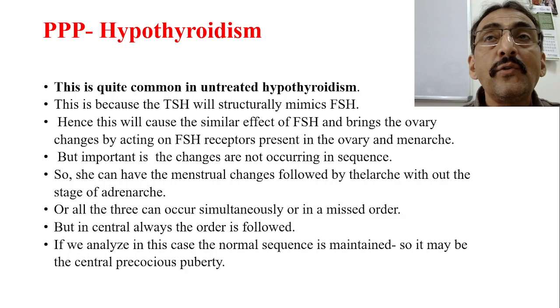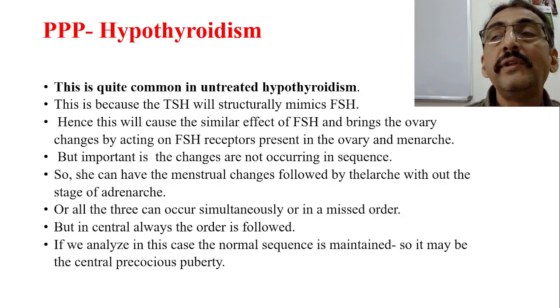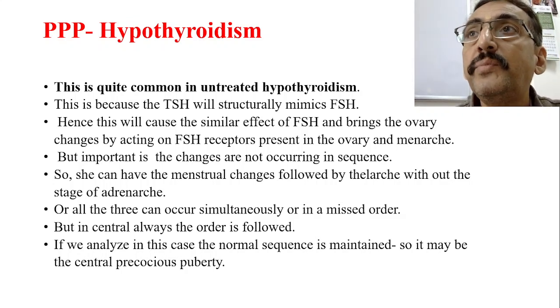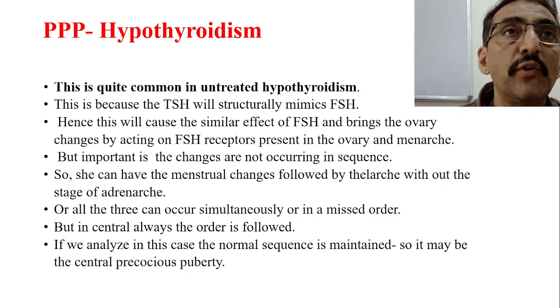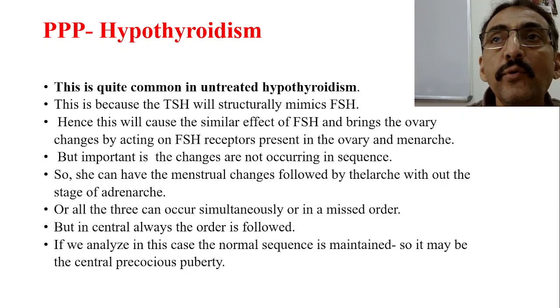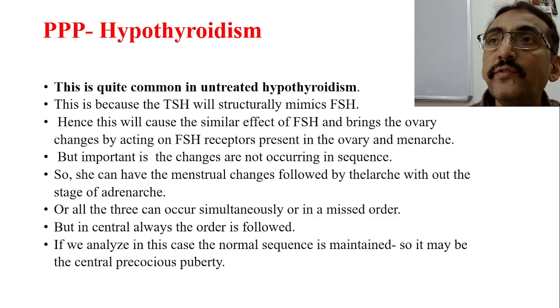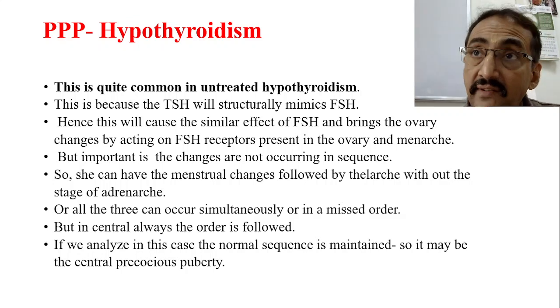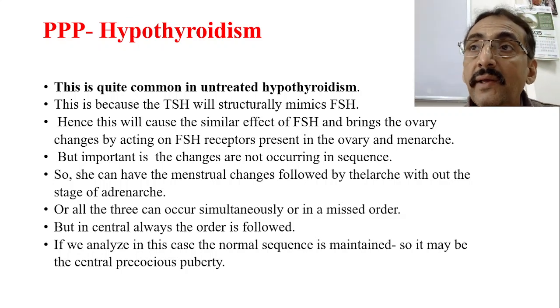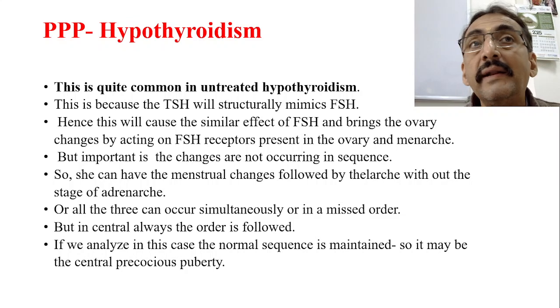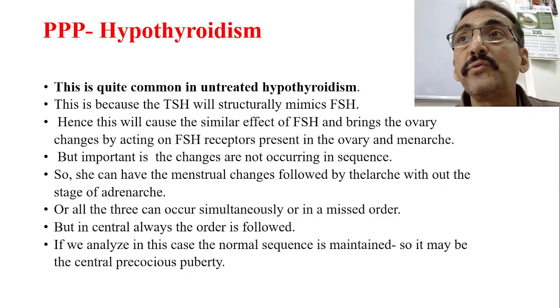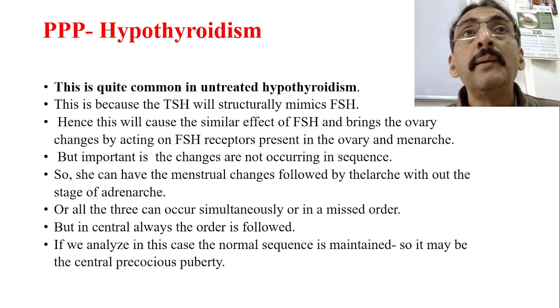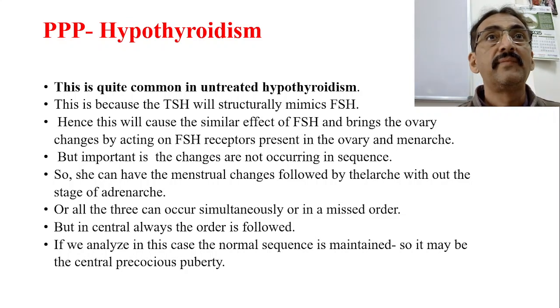Okay, so this is how peripheral precocious puberty is found because of hypothyroidism. Hypothyroidism is the cause. Now here, suppose the child may not yet have attained thelarche, and is not in the phase of adrenarche either. But if the child has hypothyroidism, skipping all these schedules, there may be direct production of estrogen and progesterone from the ovary because of this structural mimicry.